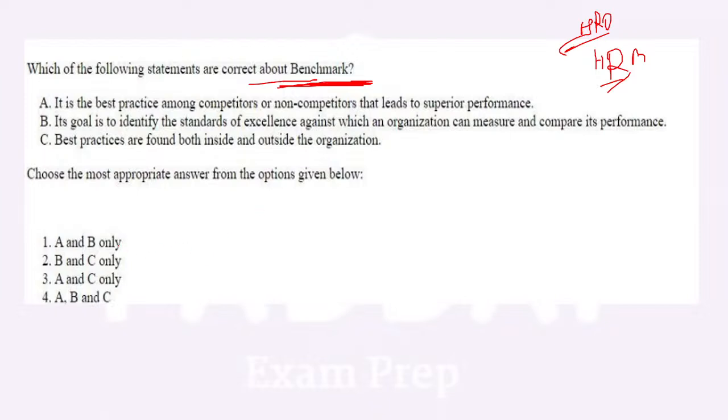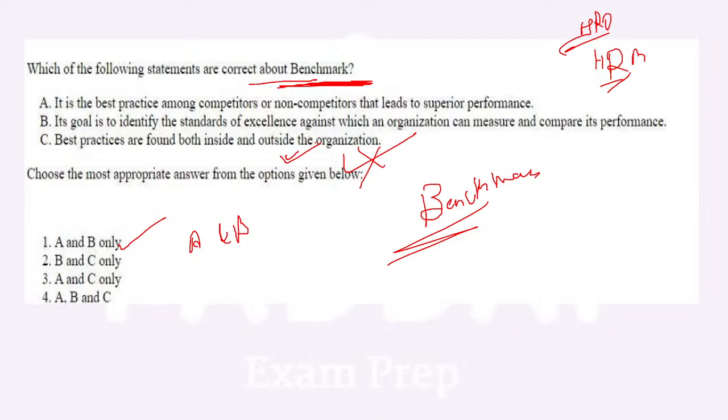See, understand this. The answer given in the answer key is option number 1, that is A and B. C is not the option given as per the answer key. Now why is C not considered? This option appears to be correct. Let's first understand what benchmark means. It appears to be correct because sometimes we benchmark our own performances. But here the most appropriate thing is asked.